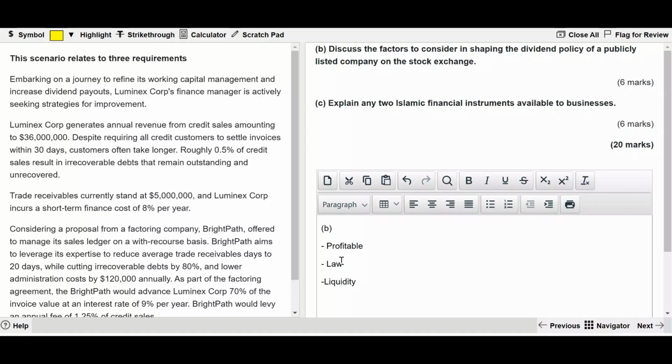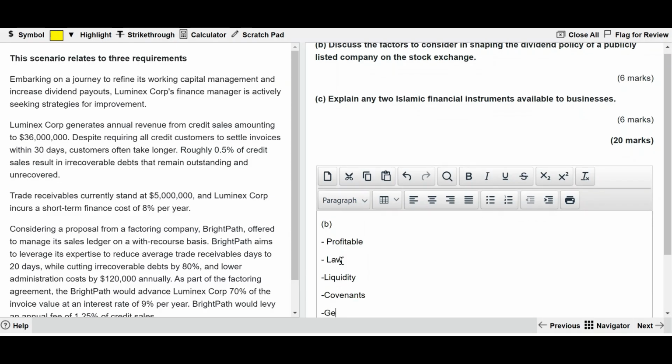Before paying dividends, the company has to ensure whether it has any covenants to comply with. Sometimes when you take a loan, there might be restrictions on paying dividend before closure of the loan, or sometimes there might be government restrictions on paying dividend. Before paying dividend, we need to take care of the gearing level of the company. If the gearing is very high, it would be better not to pay dividend or resort to lower dividends.